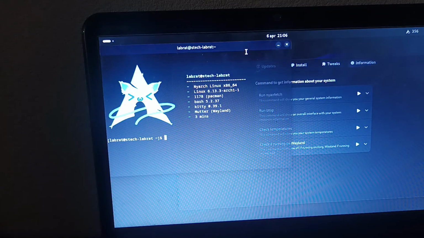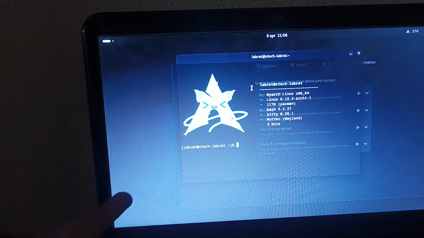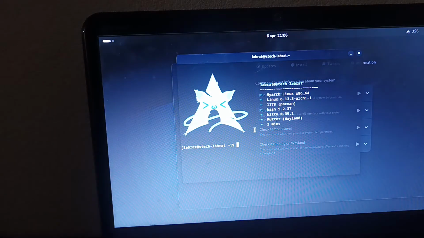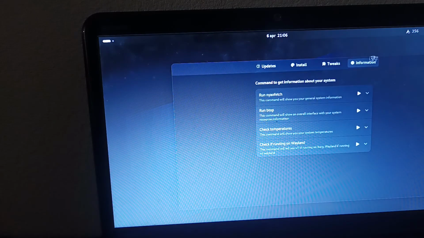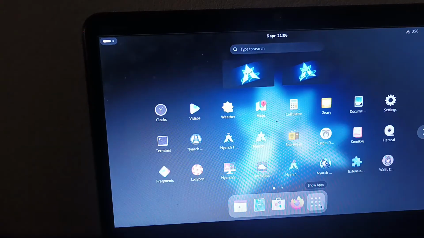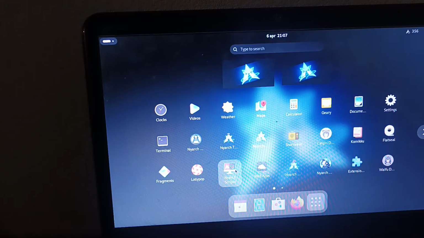Okay, now this is actually pretty cool, in my opinion, a very cool command that these guys integrated. So instead of the actual new fetch, it shows the picture of your logo as a PNG. And so it's a nice customized new fetch. I like it. Next app. All I have to say about Nyarch scripts is it's just basic scripts, or to update the system, update repositories, refresh them, stuff like that.